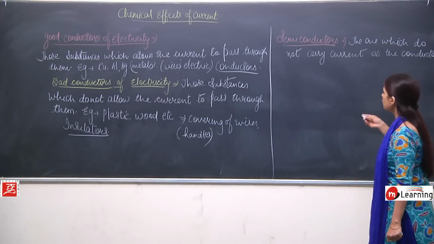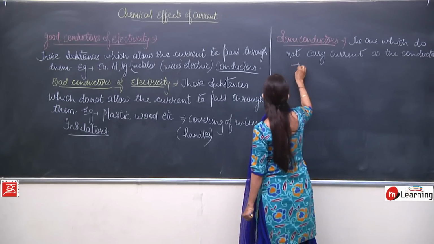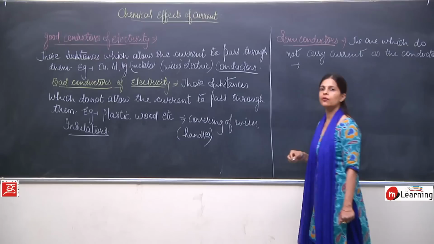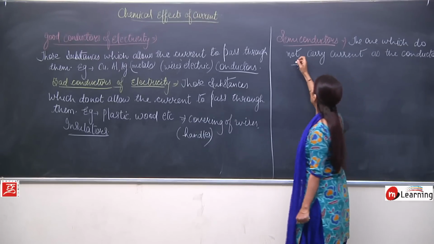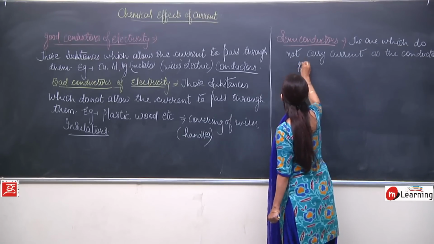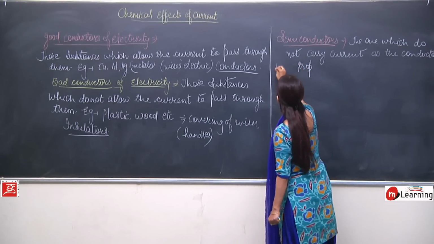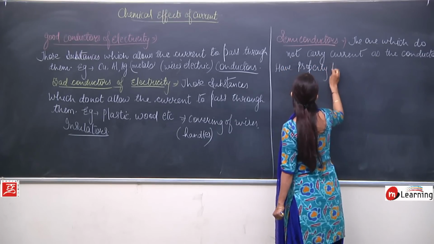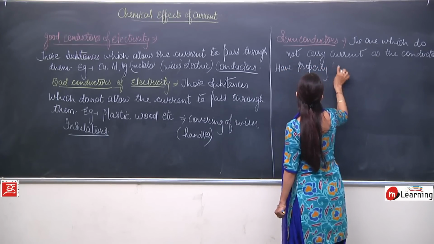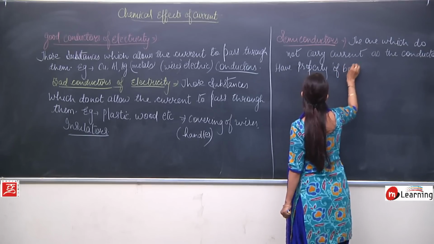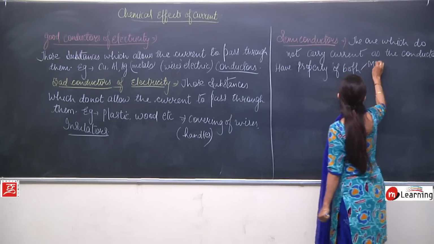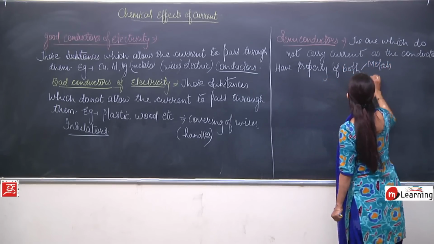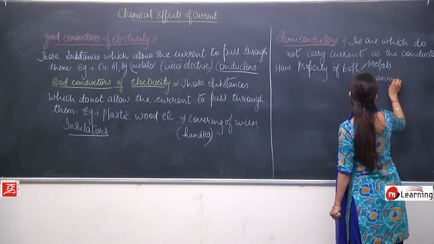So actually the substances which come under the category of semiconductors have the property of both metals and non-metals.